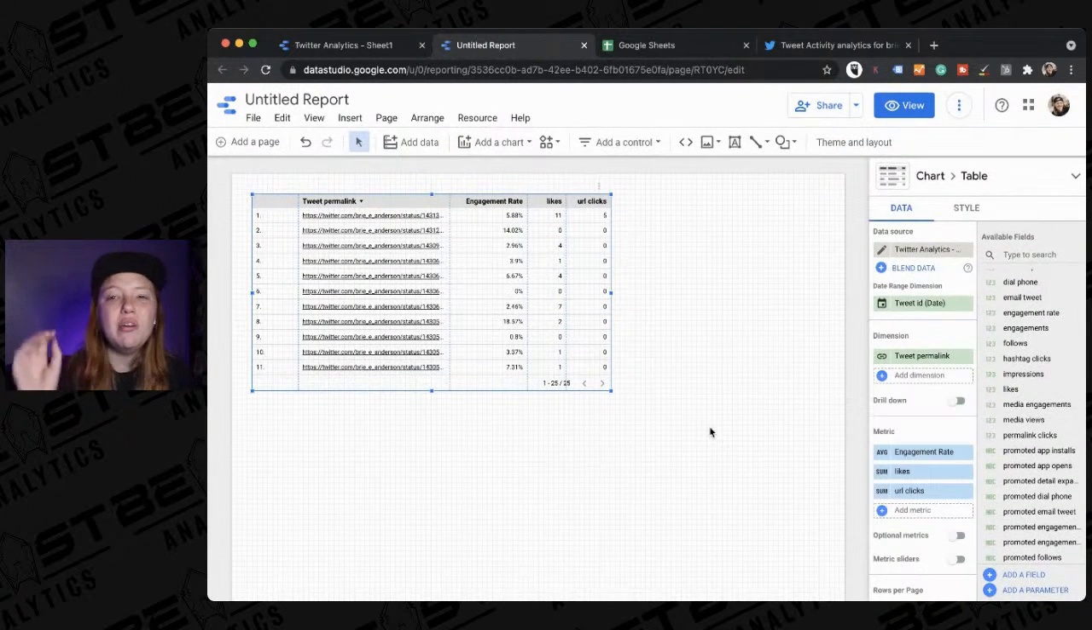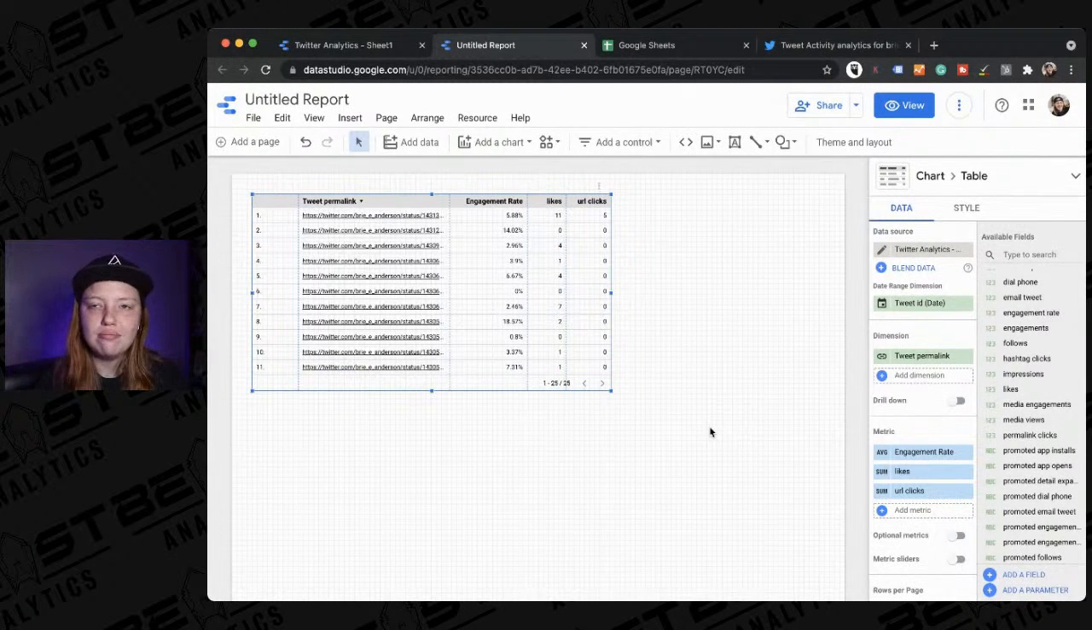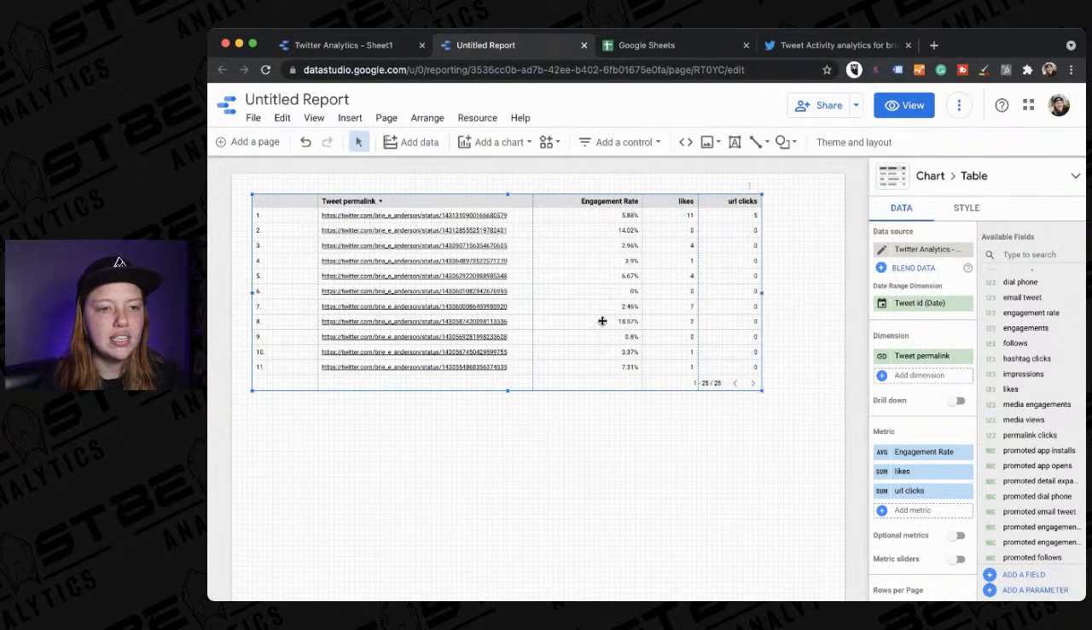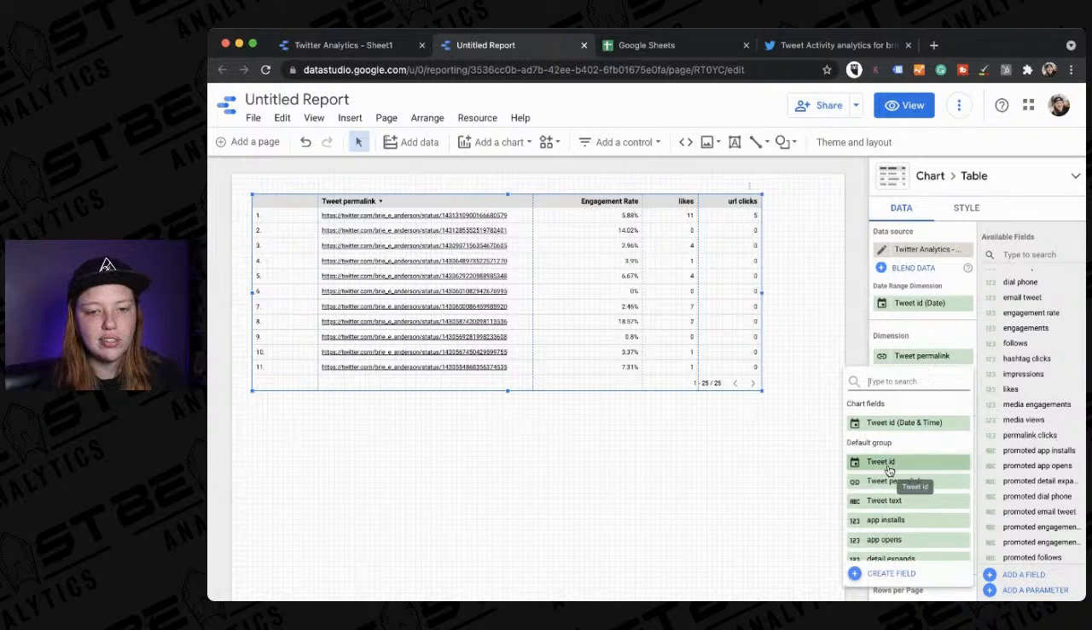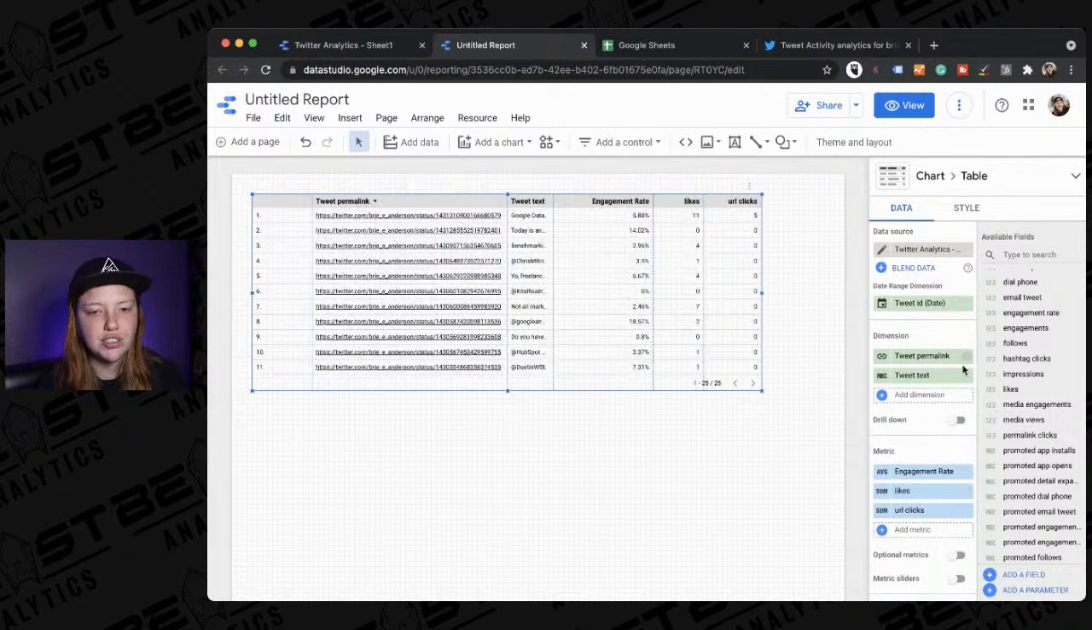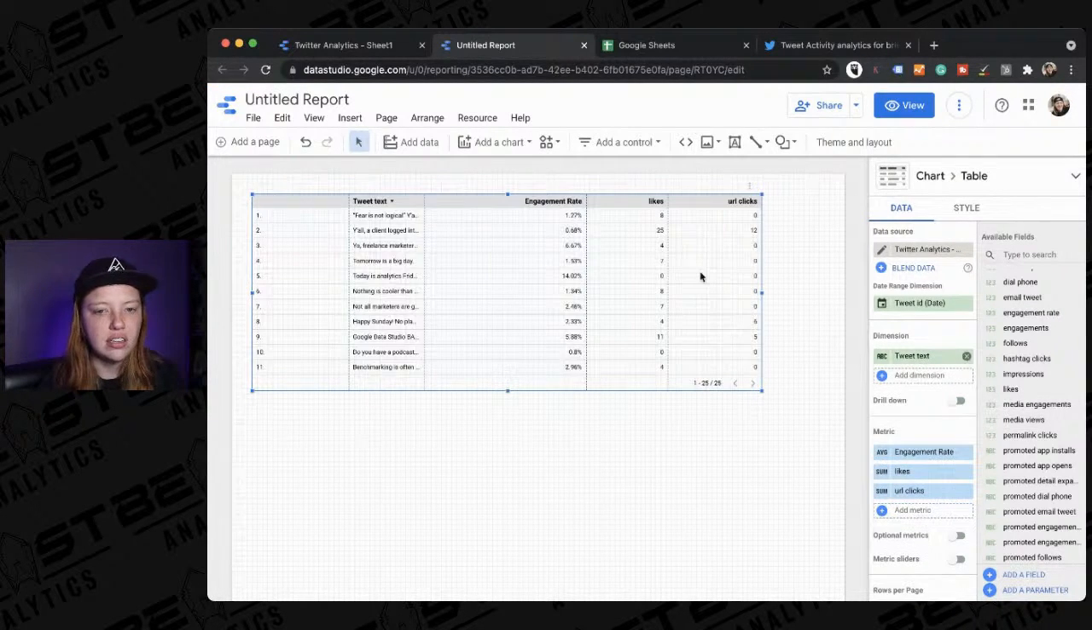So you can see it doesn't really matter if it's marked as a metric or a dimension because you can put them in either place. So this gives us a table. Maybe the tweet permalink is kind of hard to understand, so I'm going to change this to tweet text and get rid of the permalink. So here we go.